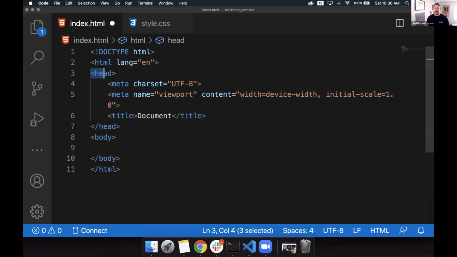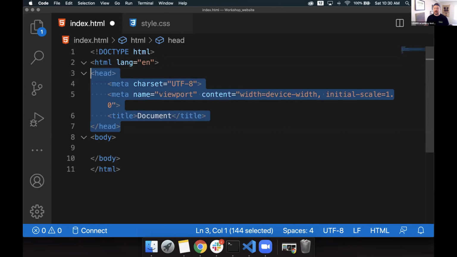We have our head tag. The head tag generally holds information that is not actually displayed to our browser. What does that mean? That means it has a bunch of information such as style sheets or perhaps Google tracking code, stuff like that, that the back end of the website, or I should say behind the scenes of the website, is holding onto and tracking for us.